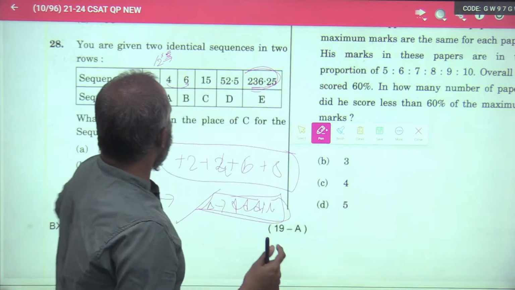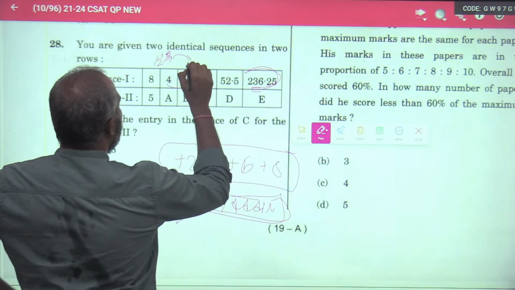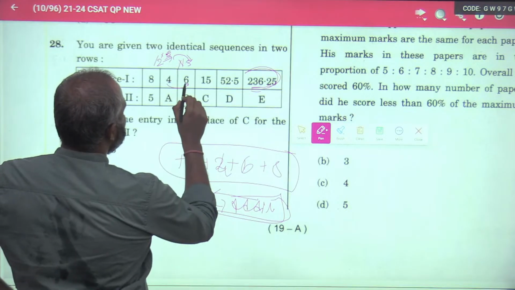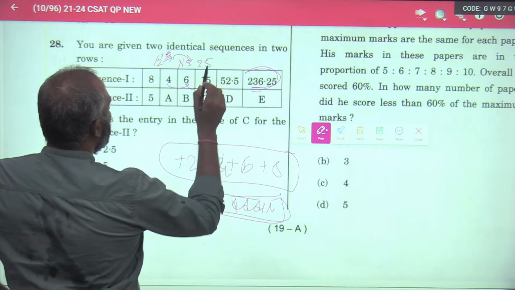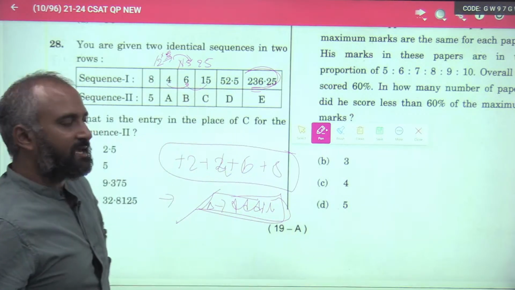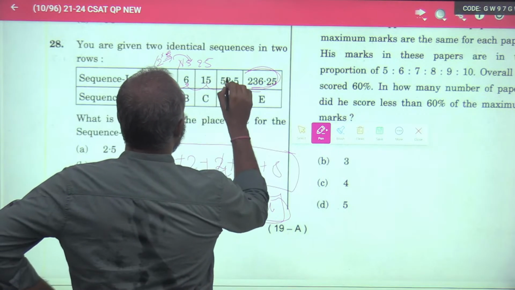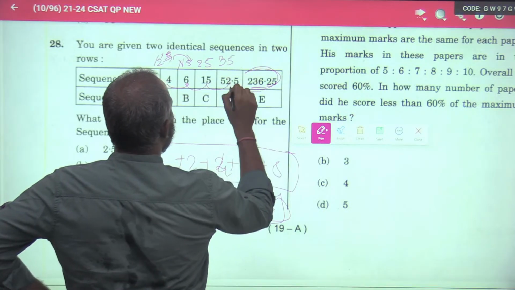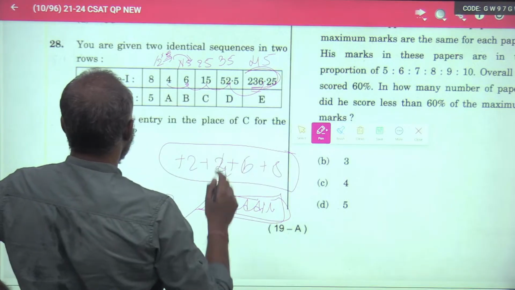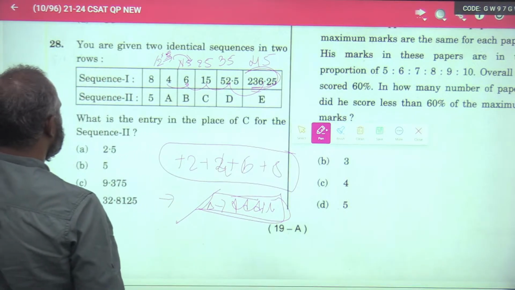So 4 into 1.5 is 6. Now I find a pattern here. 4 into 1.5 is 6. Next, 6 into 2.5 is 15. 6 2s are 12 and half of 6 is 3. 12 plus 3 is 15. So this will be 3.5, this will be 4.5, you see.